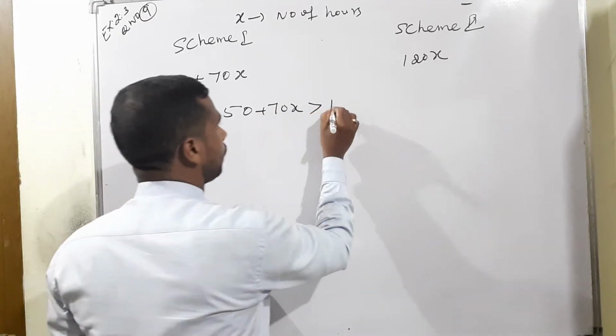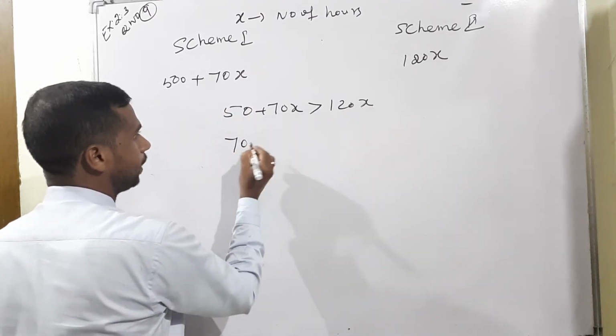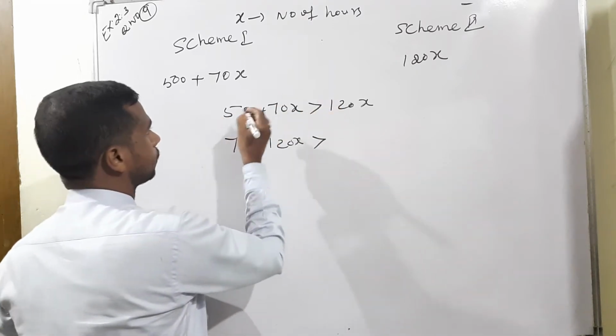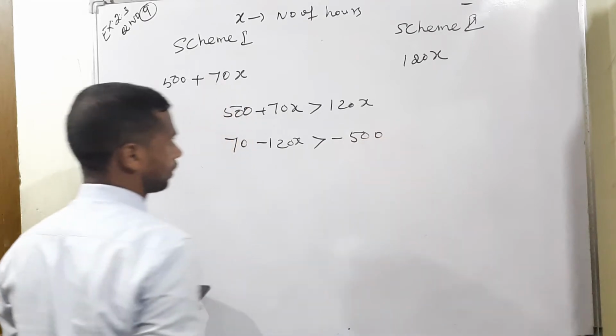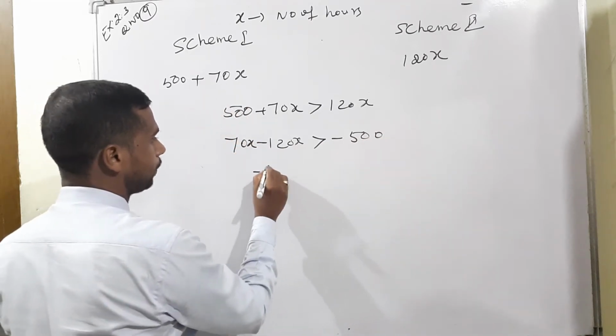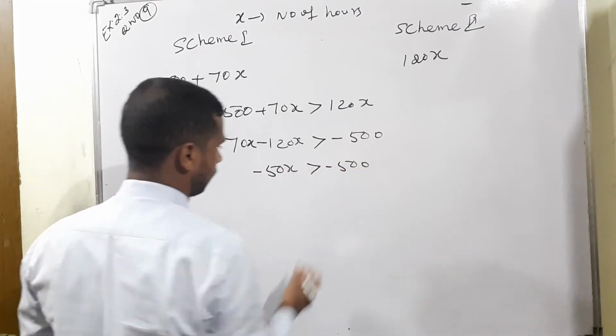Bring 120x to the opposite side, minus 120x, and 500 becomes minus 500. So 70x minus 120x means minus 50x greater than minus 500.